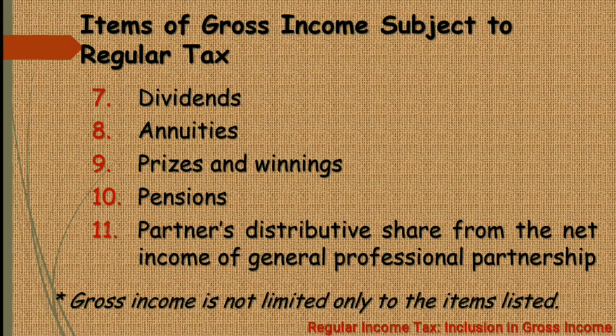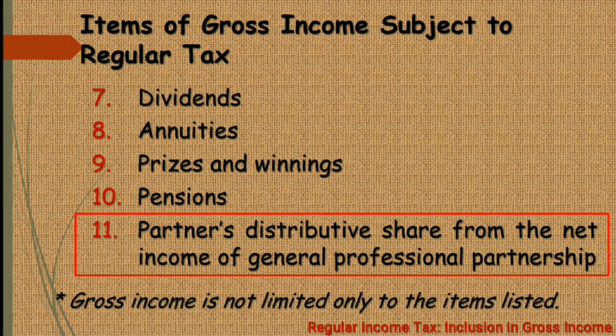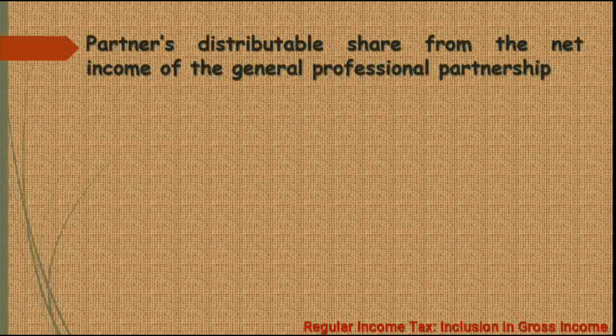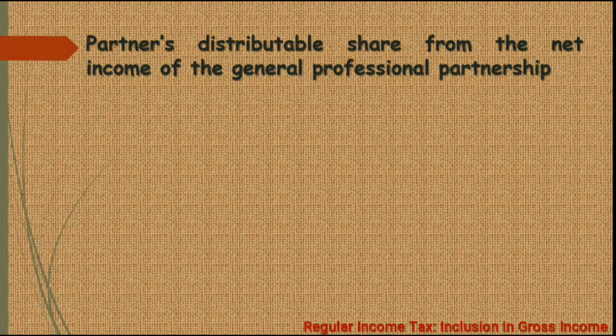Ito ay yung partners distributive share from the net income of general professional partnership. So, firstly, ano ba yung general professional partnership or GPP? So, ito ay isang uri ng partnership wherein yung partners dito ay may pare-pareho na profession. So, yung purpose ng establishment sa GPP is for the exercise of the common profession. So, pag accountants lahat, hindi pwedeng may sasaling doktor.